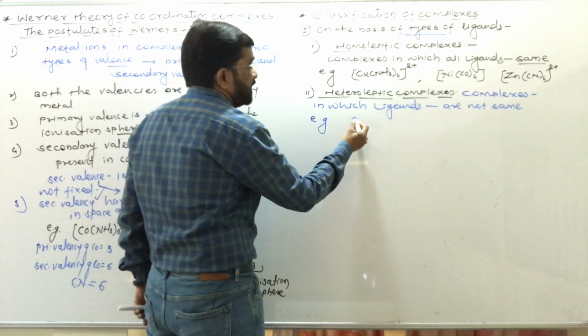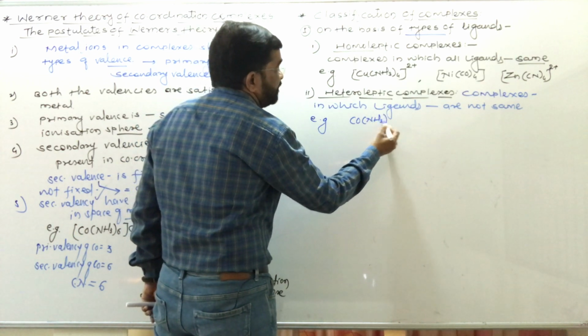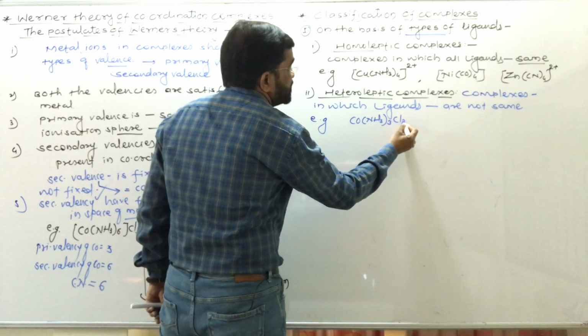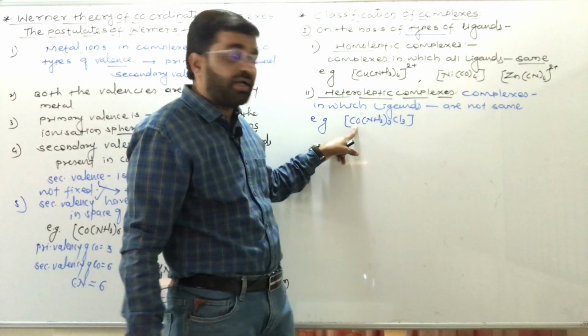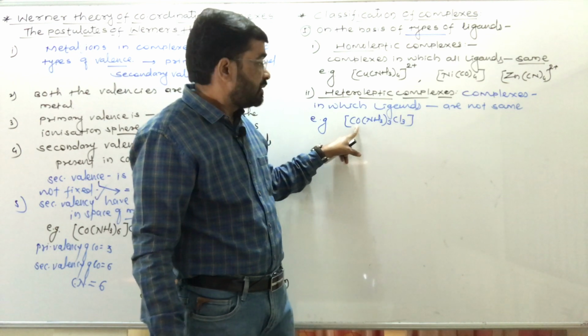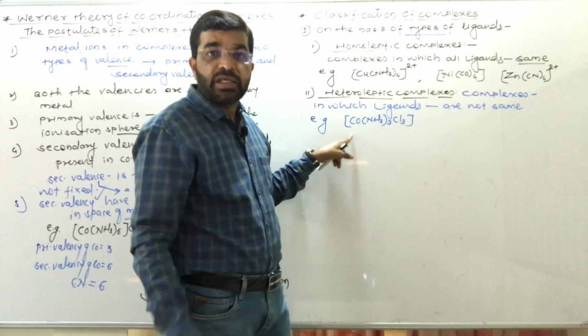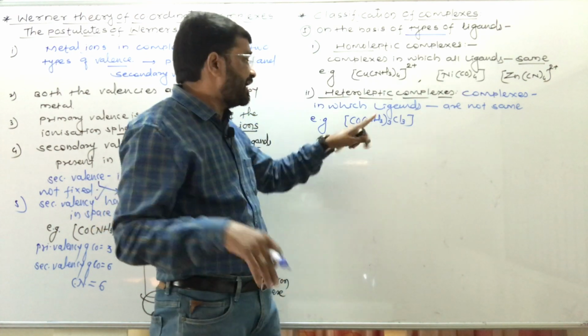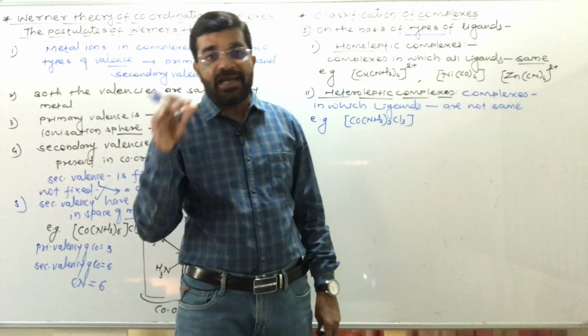For example, here Co(NH3)3Cl3. Two types of ligands are attached to the central metal atom or ion, that is 3 ammonia molecules and 3 chlorine atoms. They are not the same. The ligands attached to the central metal atom or ion are different.